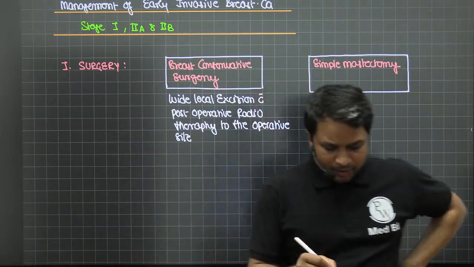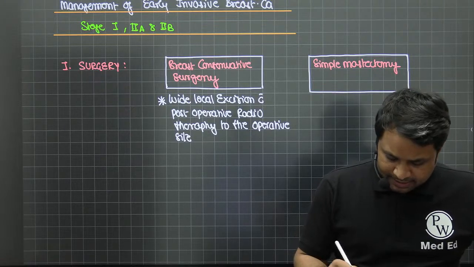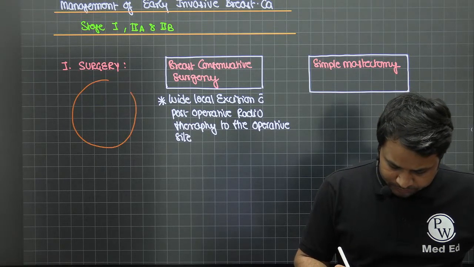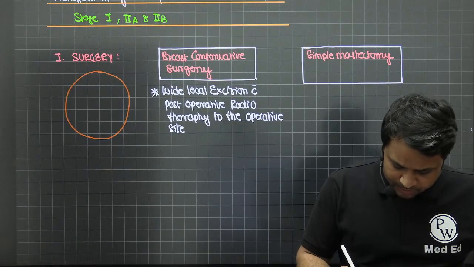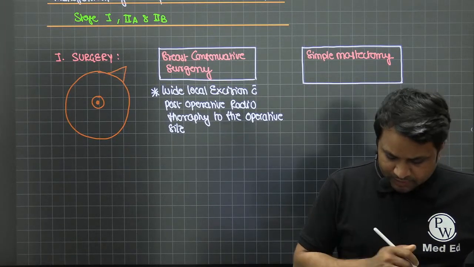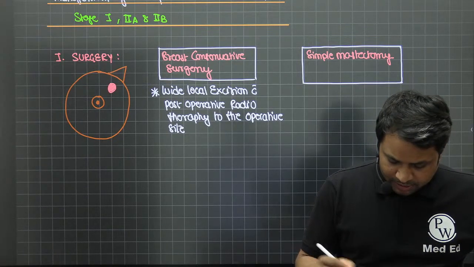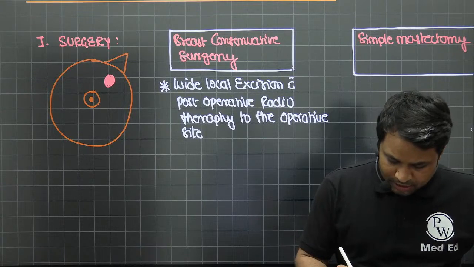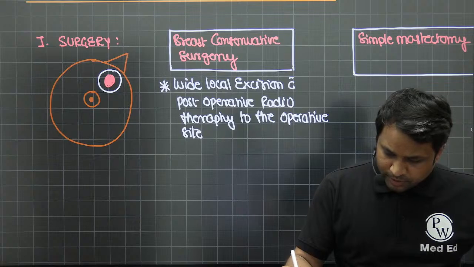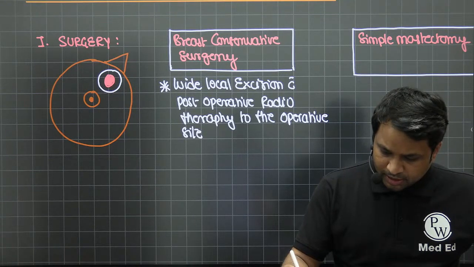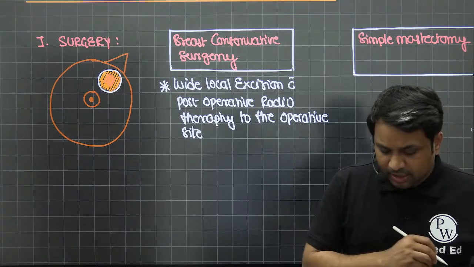Now, when I say wide local excision in this context, if you take this as the representation of the breast, and let's say this is the nipple areolar complex, and this is the axillary tail of Spence, right? Now, there is a lesion present here, a lump. So in a wide local excision, I'm going to take some amount of normal tissue along with it and remove this. When you take this entire thing out, this is what we call breast conservative surgery.